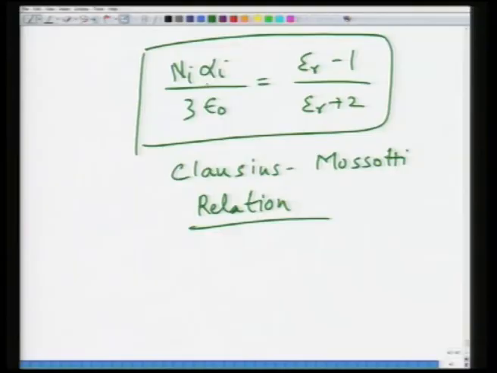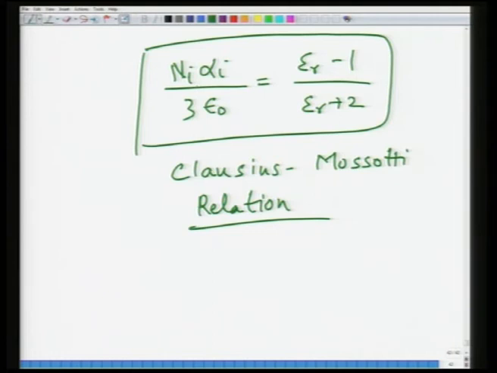So, if you know epsilon r from measurements, you can calculate alpha I for a given system, given that you know N I for the system.